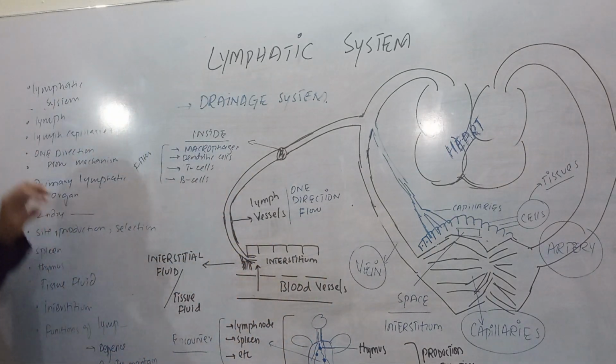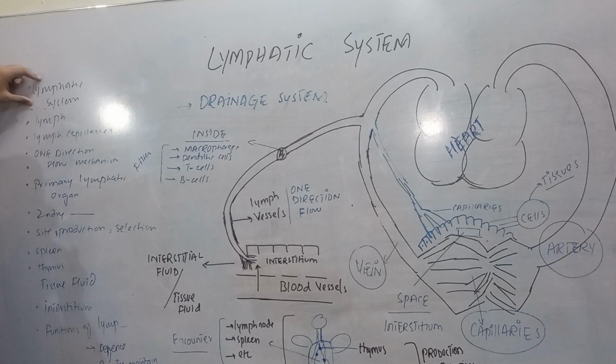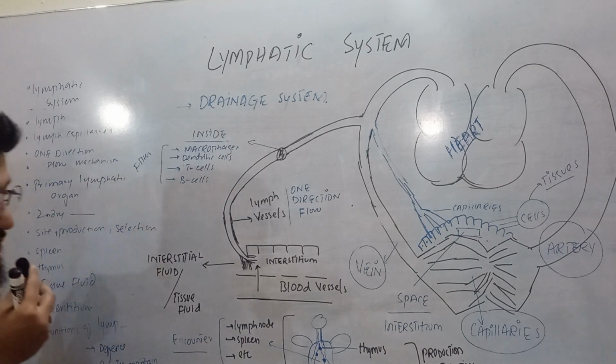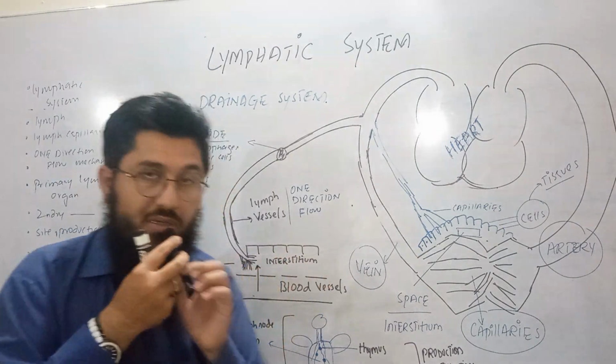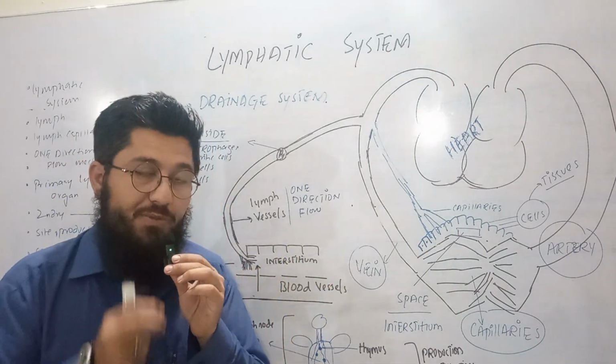So, what will we discuss? First of all, we will talk about the lymphatic system, the lymph capillaries, one direction flow mechanism, primary lymphatic organ, secondary lymphatic organ, the site of the production and the selection of the lymphatic cells, spleen, thymus, tissue fluid, interstitium, functions of the lymph like defensive mechanism, re-entry, and fat absorption. So we will discuss so many things with you guys in this particular lecture.